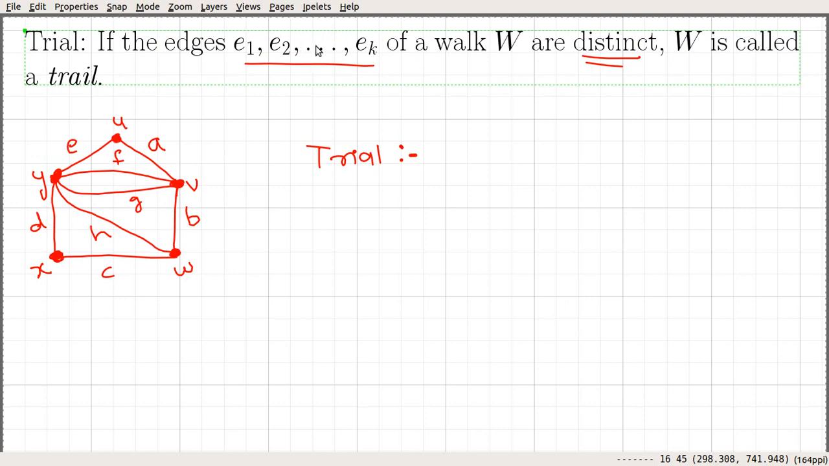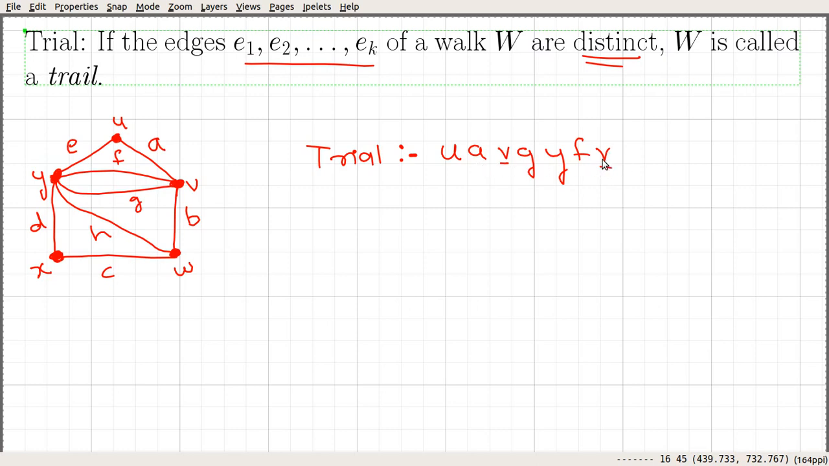So here the vertices could get repeated, but the edges must be unique. If you start here at U, let's take edge A. In this trail, A is not allowed to appear further. U, A, B. Let's take G and move to Y, and let's take F and move to V. So we can see that the vertices could be repeated, but the edges must be unique. They must be distinct.